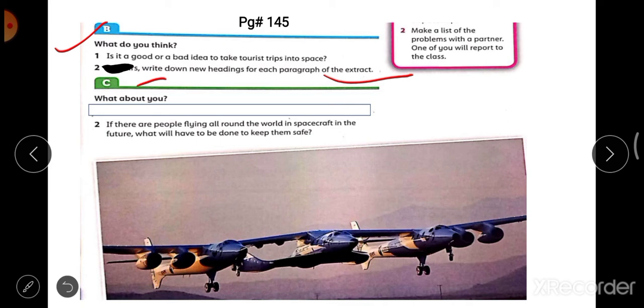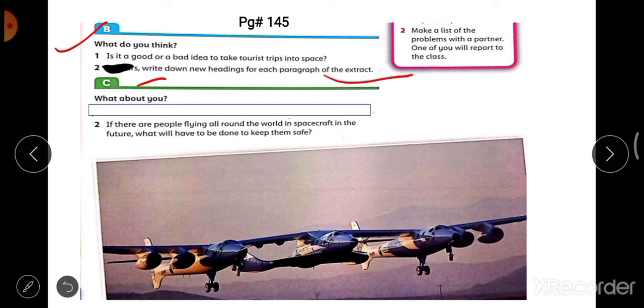I hope it is clear to you, both questions from part B. So don't think that you have to complete it during the recorded lesson. During the lesson, no need to do it quickly. You have time, just think and then write correctly. I'm repeating again that for question number 1 of part B, you're supposed to write in detail, right?